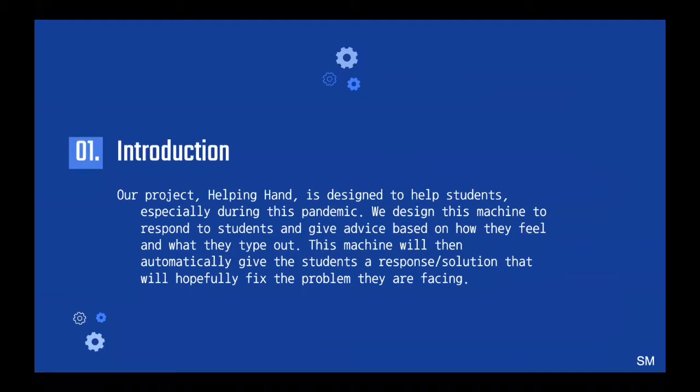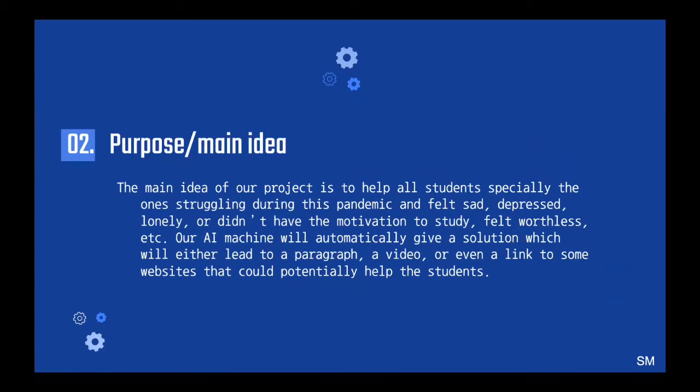So, our project, Helping Hand, is designed to help students, especially during this pandemic. We designed this machine to respond to students and give advice based on how they feel and what they type out. This machine will then automatically give the students a response/solution that will hopefully fix the problem they are facing.